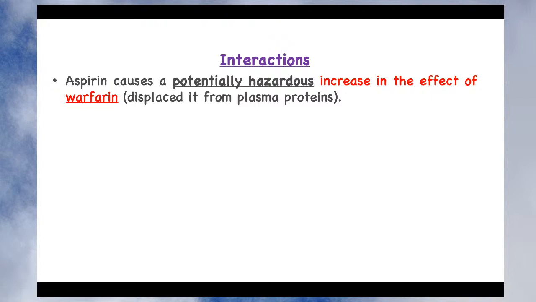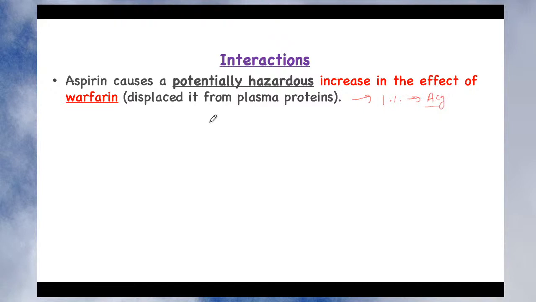Aspirin causes a potentially hazardous increase in the effect of warfarin. Both aspirin and warfarin have high protein binding, isn't it? Warfarin protein binding is almost 99%. So almost 99% of warfarin binds to plasma protein. What it means is that the anticoagulant action of warfarin is just due to the 1%, right?